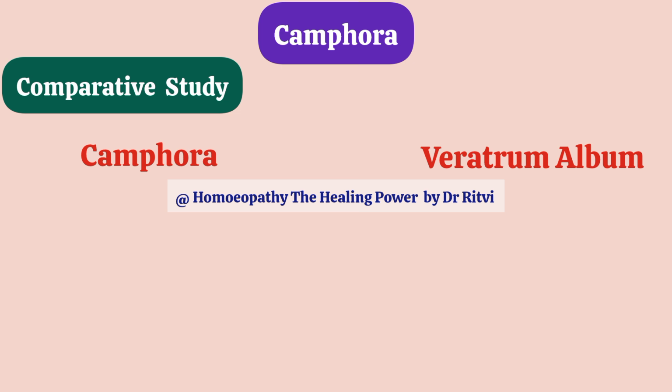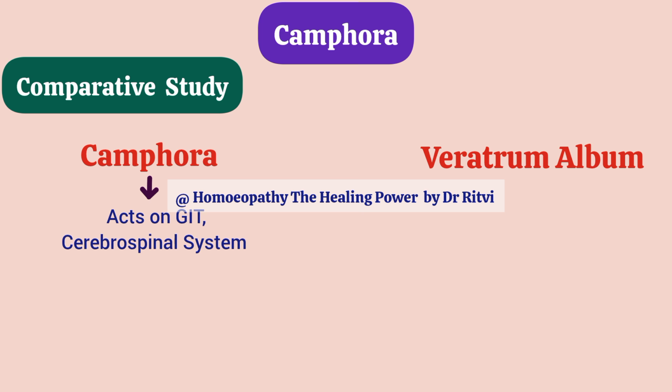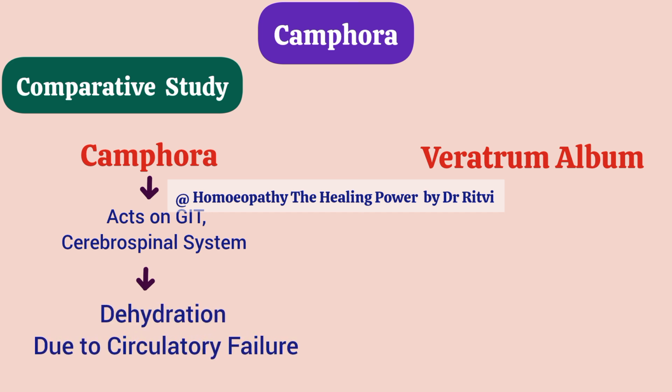Friends, what are those symptoms which make a clear differentiation between Camphora and Veratrum album in collapse condition? So here in collapse condition in Camphora, it is seen that in the initial stage there is a sudden attack of cholera, vomiting or diarrhea, whatever may be the disease condition. So here will be a sudden passage of stool, vomiting or dysentery. And now there is a cessation of discharges. That means there is a sudden stoppage of all of this discharge, and then collapse condition is seen.